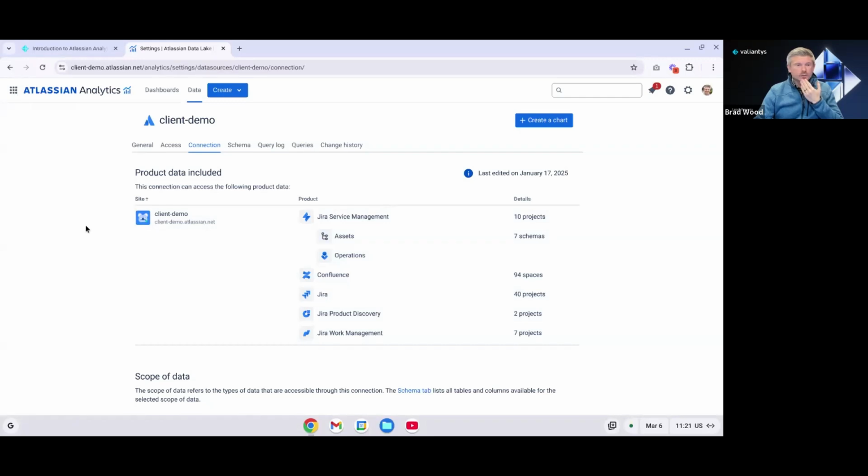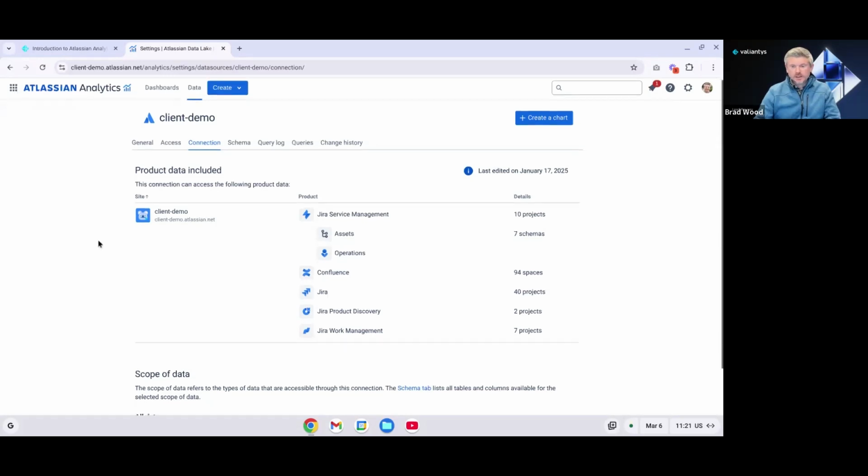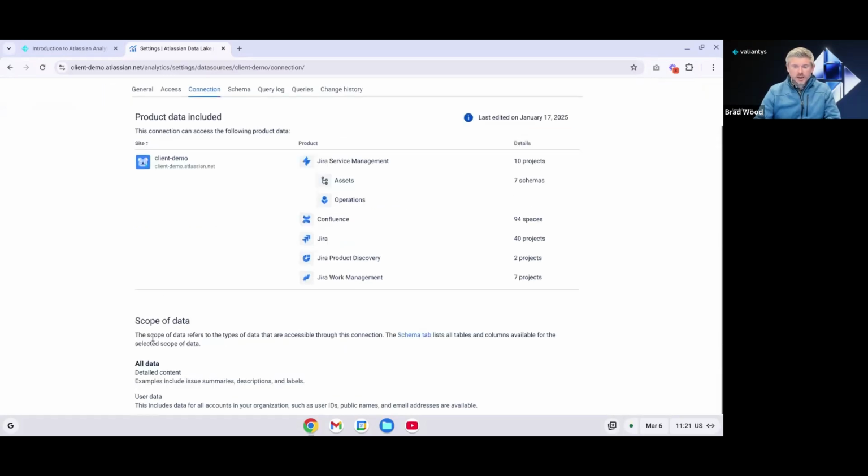You can include or exclude certain projects or spaces, certain asset schemas. You don't have to pull in everything in your products. If you've got some sensitive projects, let's say an HR project, for example, that not everybody should be able to view the data, you might want to exclude those from certain data connections, and therefore that data wouldn't be pulled in to the dashboards that are using that connection. So something to keep in mind there. We see some different additional information here regarding scope of data.